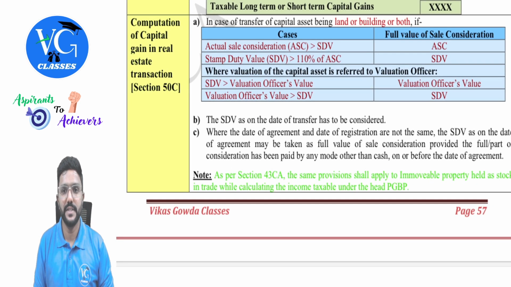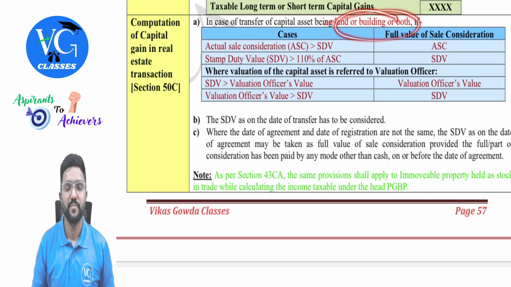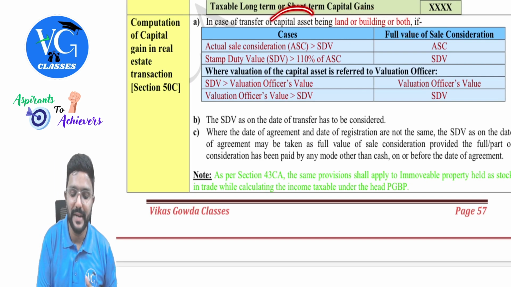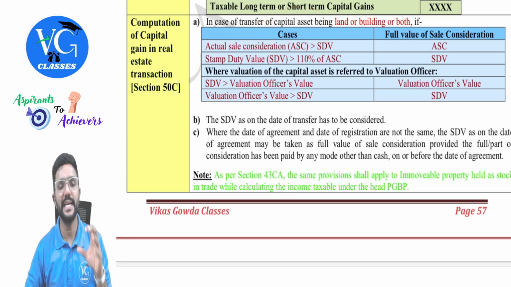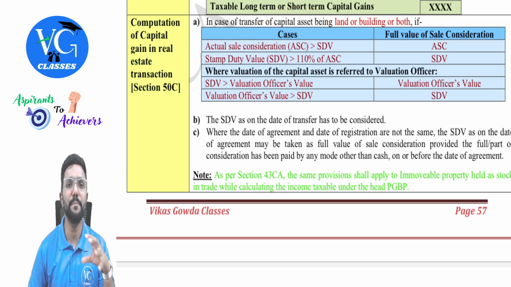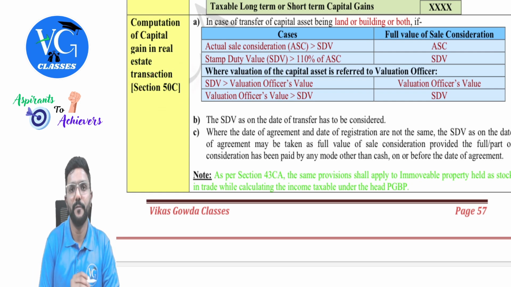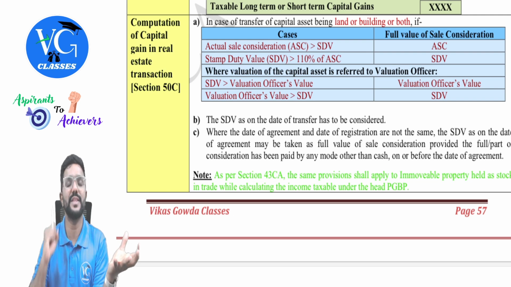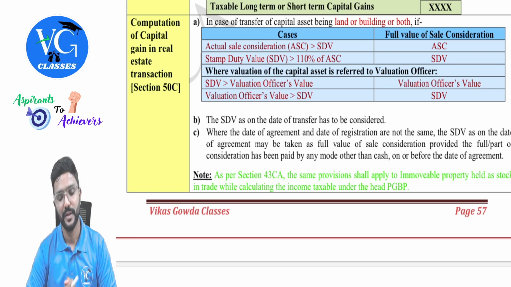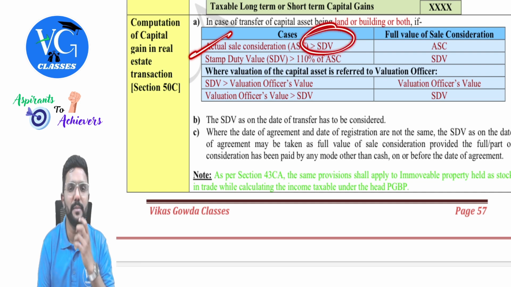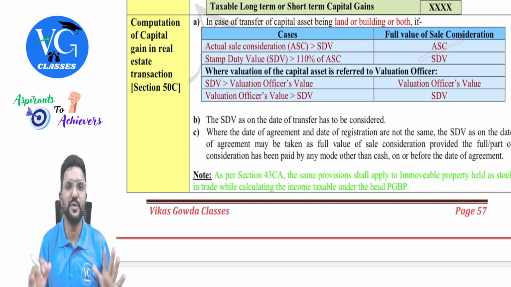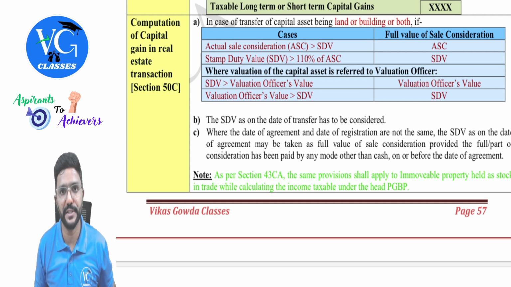Next, section 50C, which is applicable only for land or building. If land or building is a capital asset and it is transferred, there is a high chance that the assessee can manipulate the sale value in the agreement and receive the money in cash. So in order to overcome that, the government has introduced section 50C, where we need to compare the actual sale value with the stamp duty value of that property. If actual sale value is more than stamp duty value, take actual sale value as full value of sale consideration to compute capital gains income.